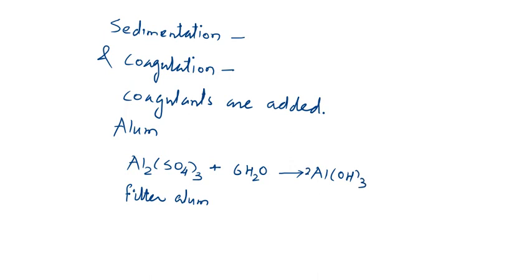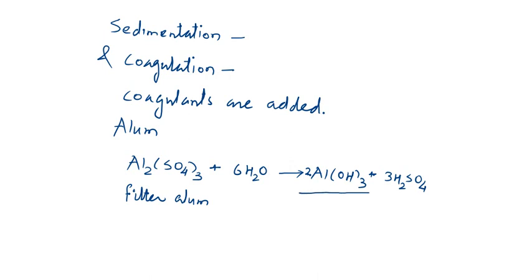Basically, this aluminum hydroxide is the coagulant, but the physically stable solid form is the filter alum. So it is marketed as filter alum, but the actual action is of aluminum hydroxide, a flock-like slippery material, and that aluminum hydroxide acts as coagulant in water.